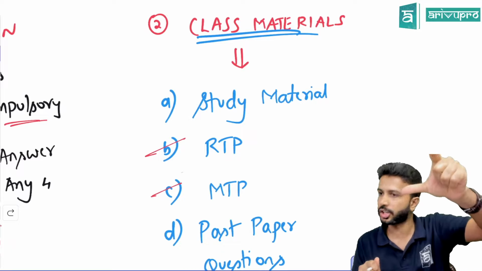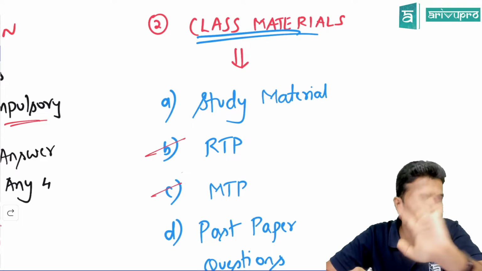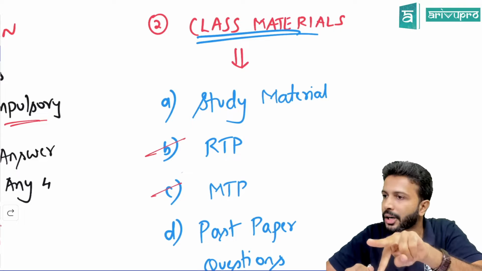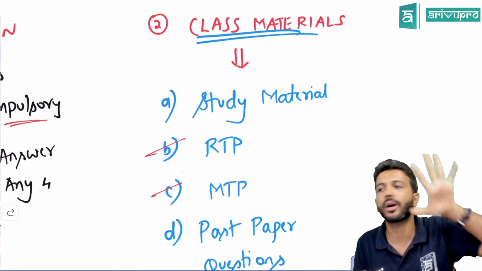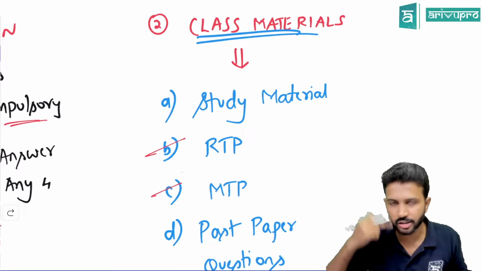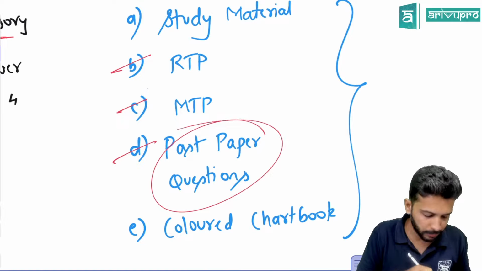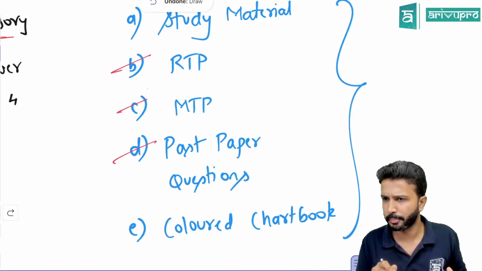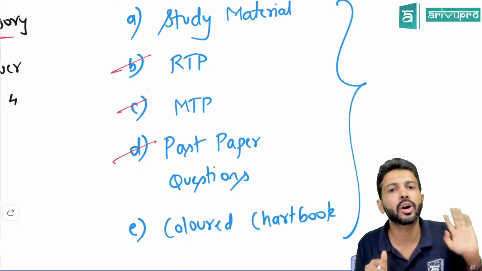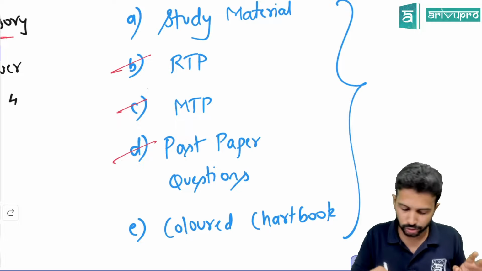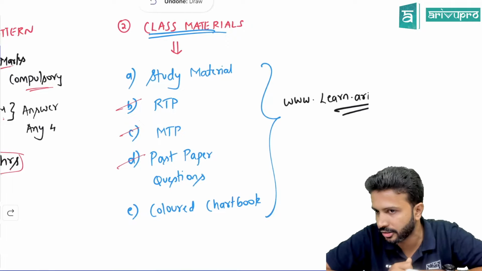The material will have a version. If you check the index, you'll see the version. Right now, version number 5 is going on. Next time it will be version number 6. If ICAI has added any new question, those will be brought into our next version of material. That's how the material keeps updating. Is that okay? Also, previous year paper questions, we have taken, and whatever is different, I've incorporated or will be incorporating into my materials. So this will be the base for our class materials.